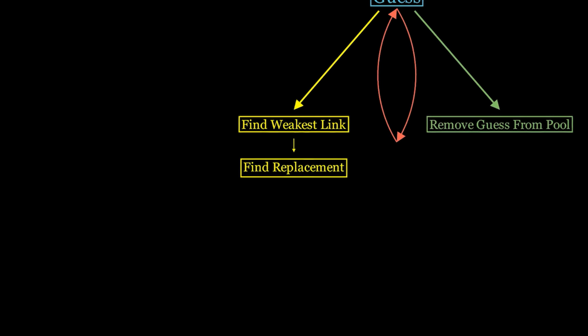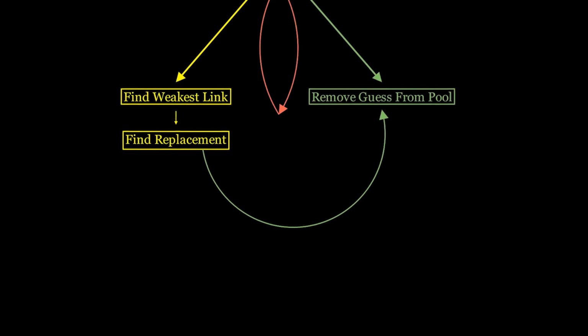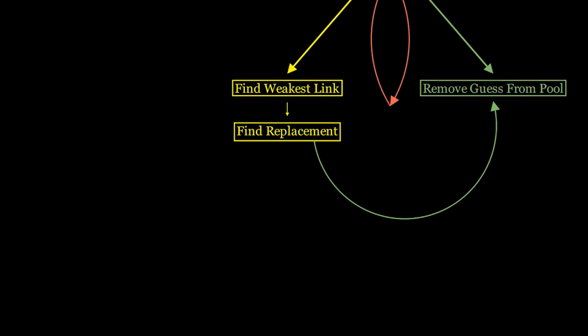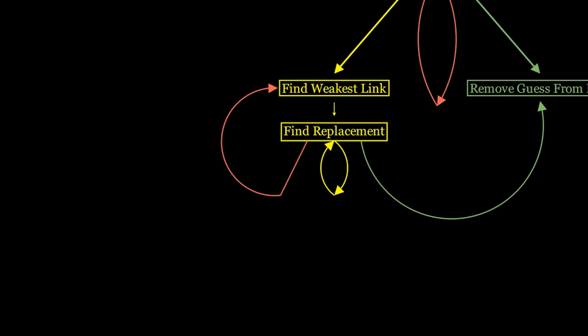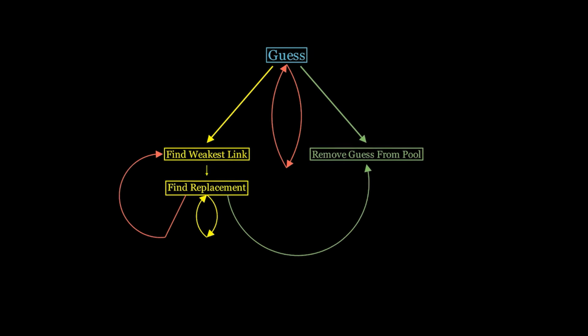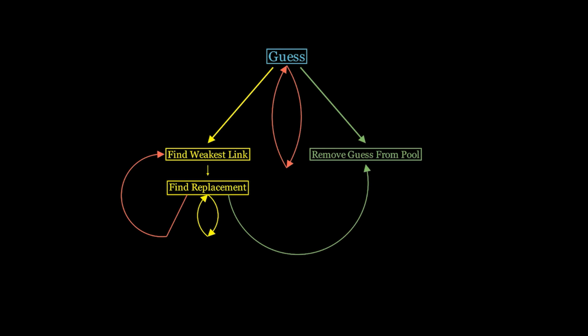And if the game responds with correct, then yay. But if the game responds with one away, it means that our weakest link was correct, but our replacement word was not, so we find the next best replacement. If the game responds with incorrect, however, we have to find a new weakest link, and start the process over again. This repeats until we find all correct answers.